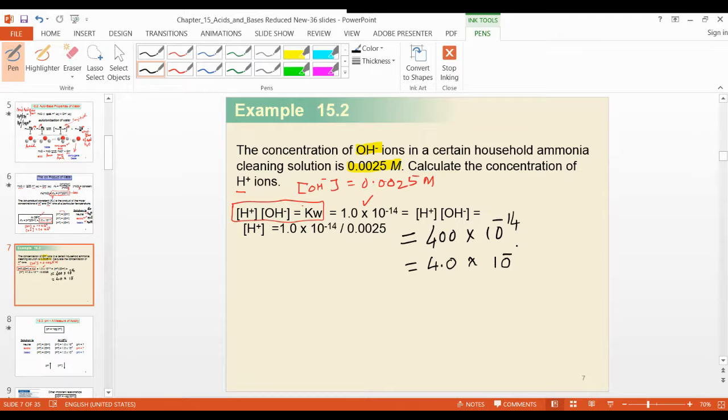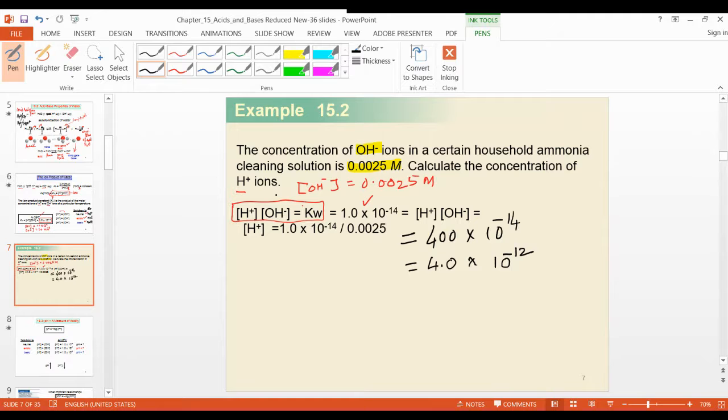Yes, 10 to the power minus 12. So this is the answer, okay?